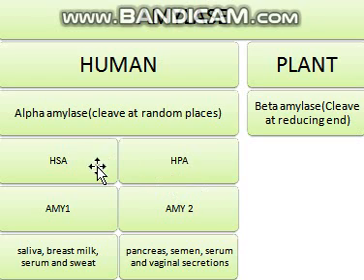Now, as I told you, HSA is majorly present in the saliva, but apart from saliva it is also present in breast milk, serum and sweat, whereas the HPA enzyme is present in semen, serum and vaginal secretion. And one more thing about the amylase enzyme is that it is inactivated at boiling temperature or by strong acidic or alkaline conditions.